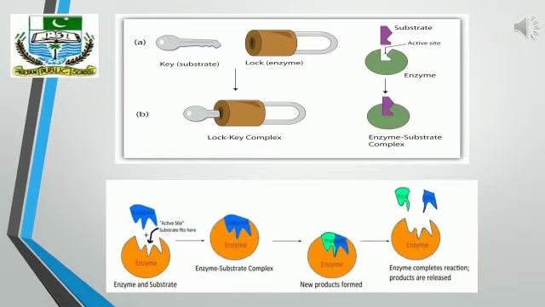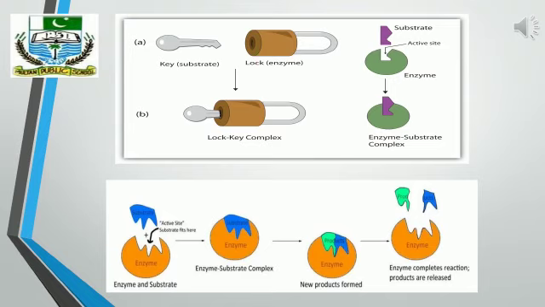From these pictures, it will be more clear to all of you about the lock and key hypothesis. In the first picture, you can see on the left side that a specific key, which you can say is a substrate, will fit or bind with the specific lock, that is the enzyme, and will form a lock and key complex. On the right side of the same picture, you can see that a substrate is binding with a specific enzyme on a region called the active site and is forming an enzyme substrate complex.